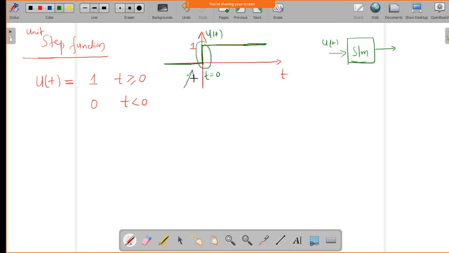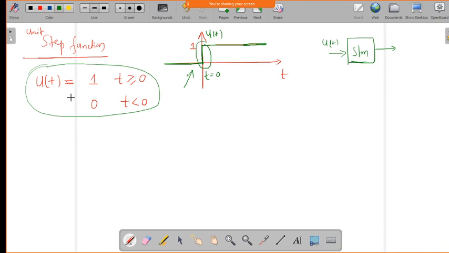So this is very useful in analyzing systems with respect to any abrupt changes. And formally the u of t, the unit step function, is defined like this: for t greater than 0 the amplitude is 1, and for t less than 0 the amplitude is 0.